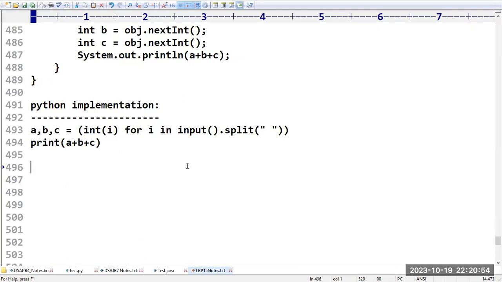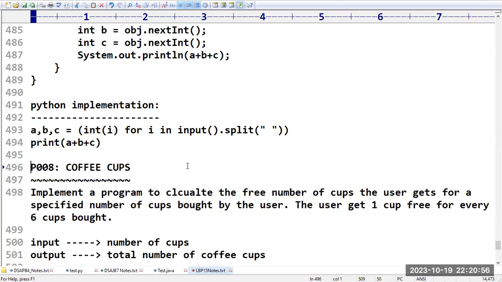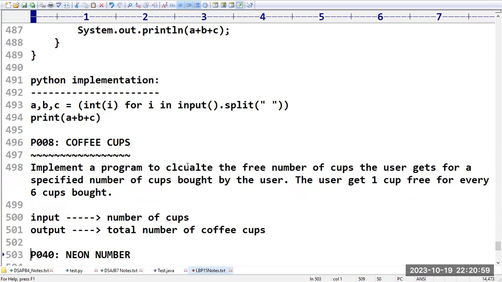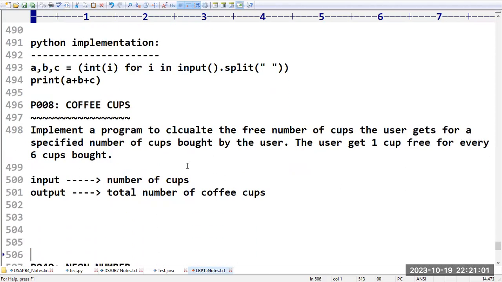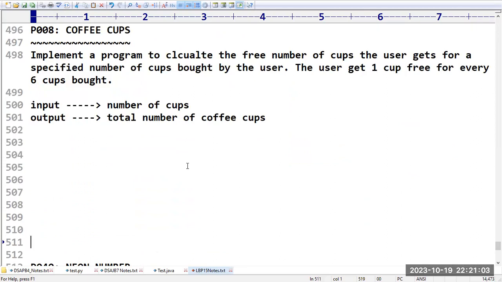Now in today's session, we are going to discuss the next program, which is program number 8. What is this program? Program 008 is coffee cups. What is the title of the program? Coffee cups.